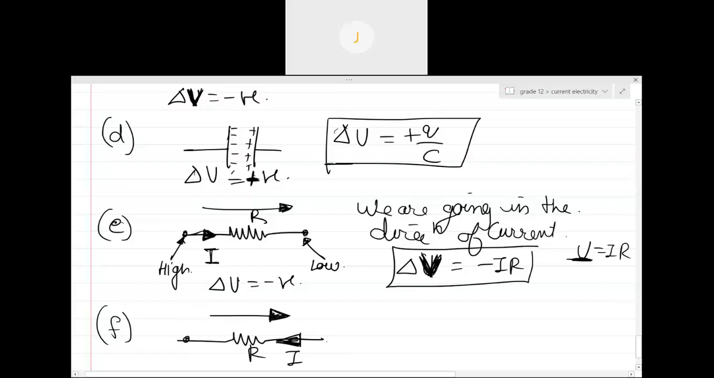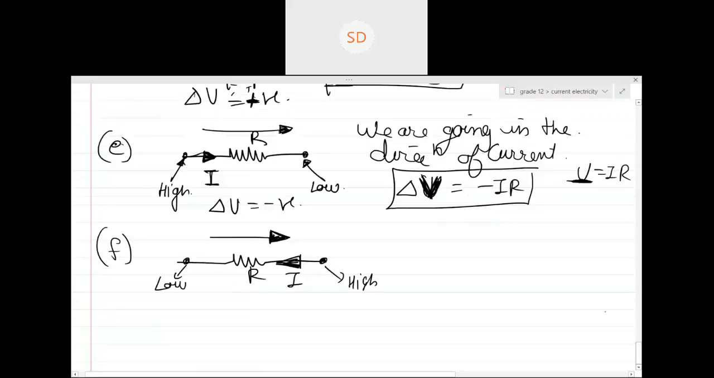Opposite. Now, when we go in the opposite direction, tell me, is this high or low? We are going from low to high, right? If we are going from low to high, potential is increasing, hence delta V will be positive. Hence delta V equals plus or minus.